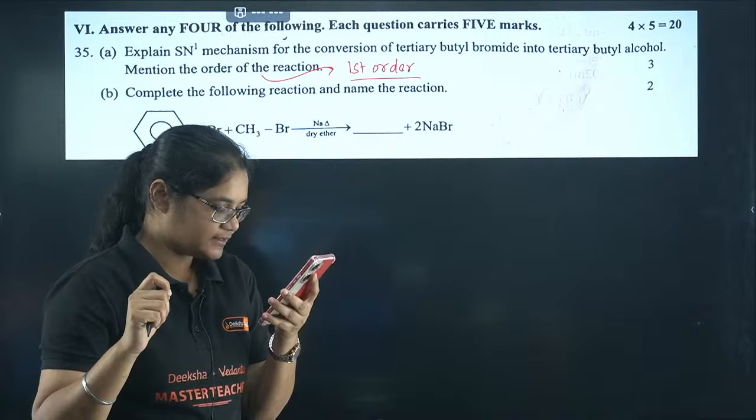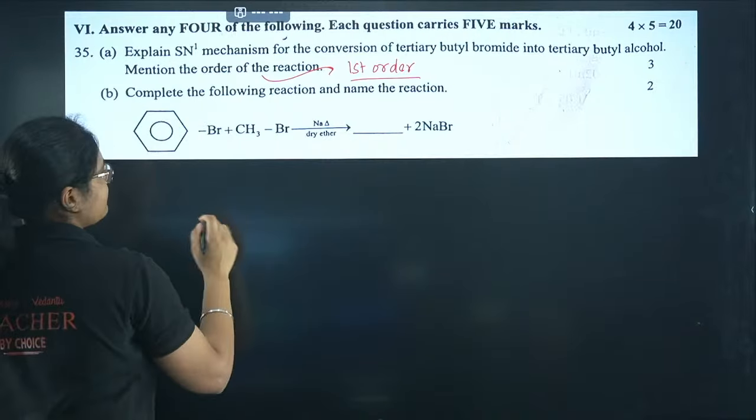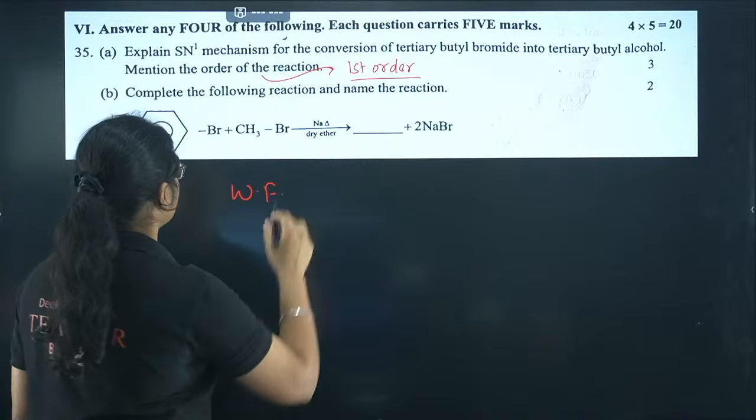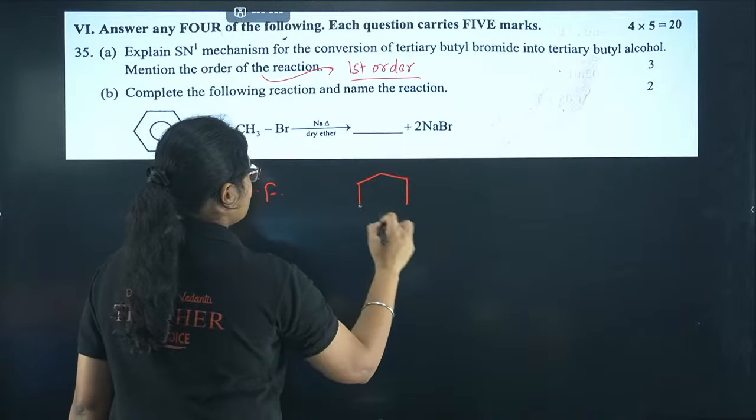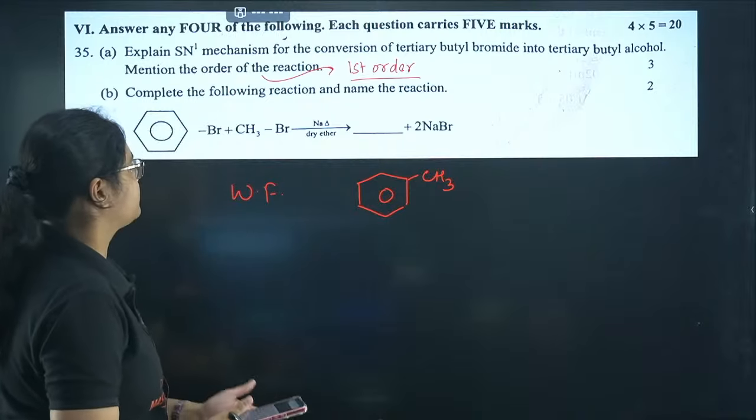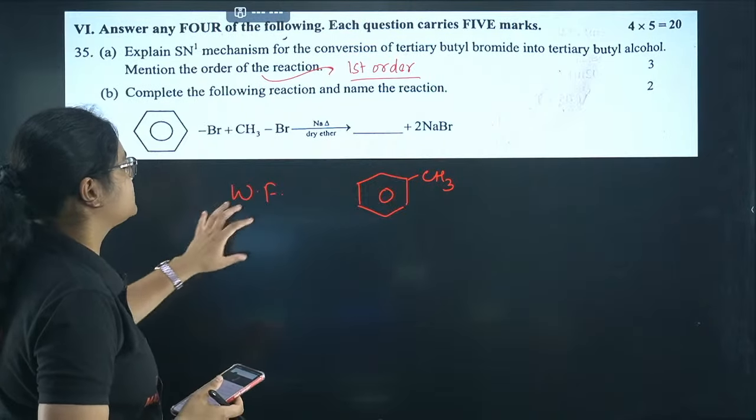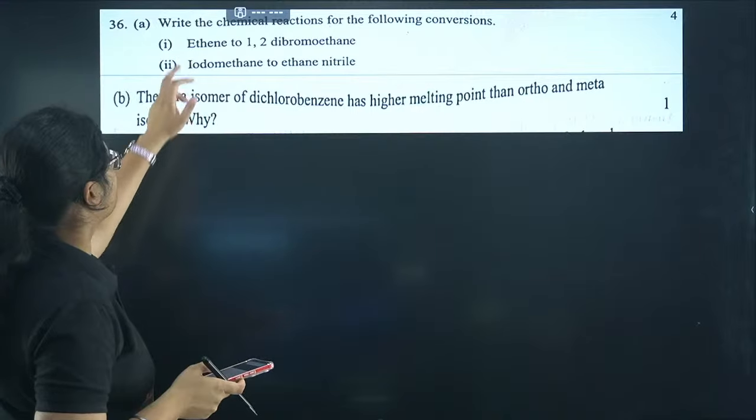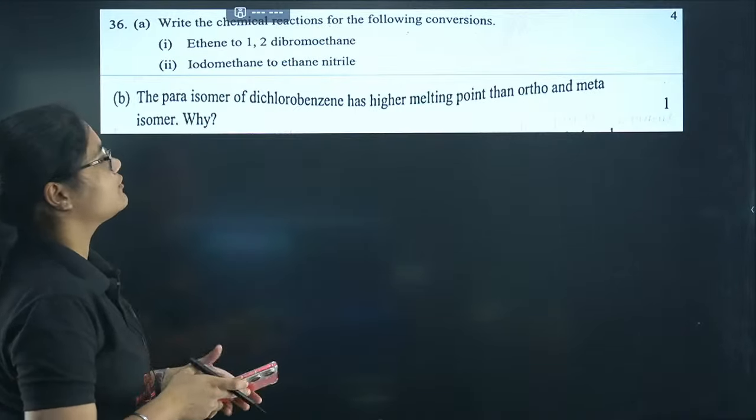Yes, this question, what is this reaction? We have discussed, this is Wurtz-Fittig reaction, right? Complete the following reaction. So the product here will be toluene. Okay, you will get this one as the product. So this is Wurtz-Fittig reaction. Yes, Shreyas, absolutely correct.